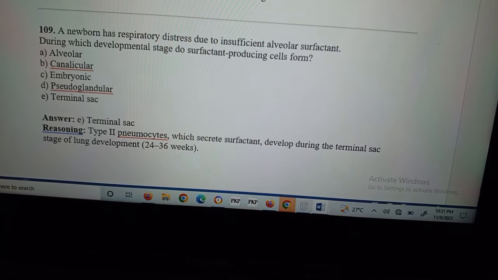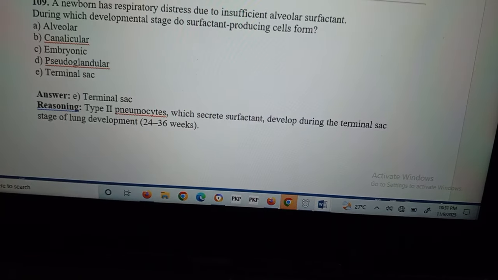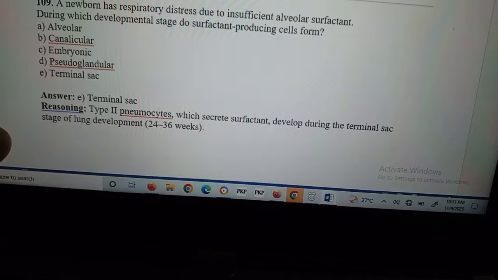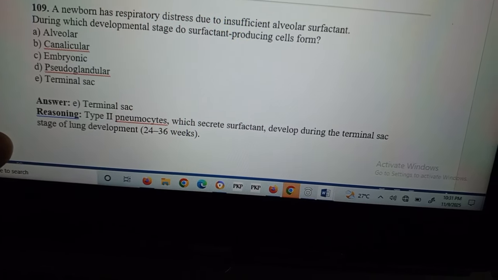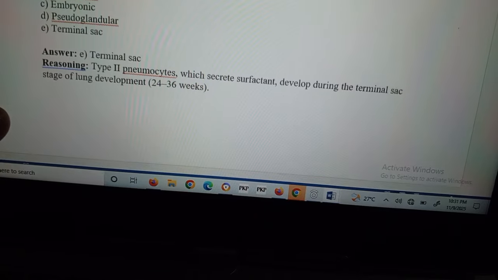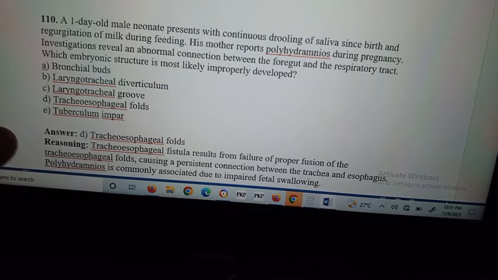Question number 109. A newborn has respiratory distress due to insufficient alveolar surfactant. During which developmental stage is surfactant produced? Canalicular, basically it is the terminal sac stage. Type 2 pneumocytes, which secrete surfactant, develop during the terminal sac stage of lung development, 24 to 36 weeks.